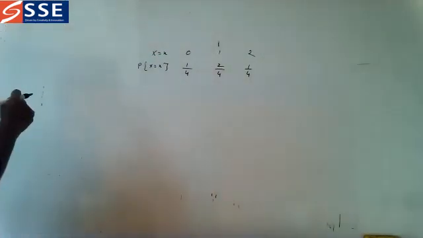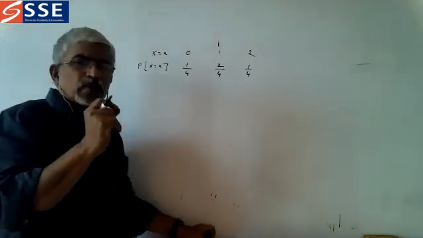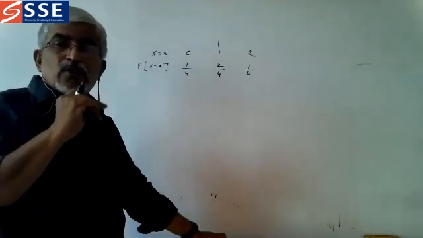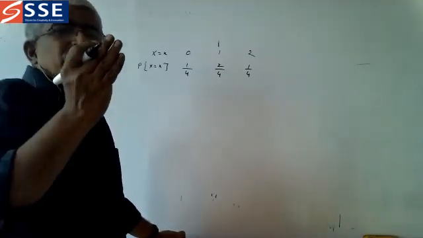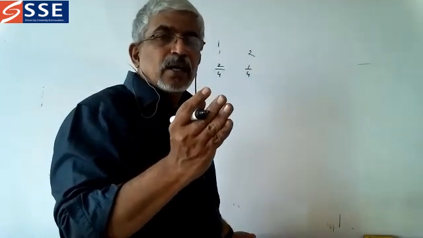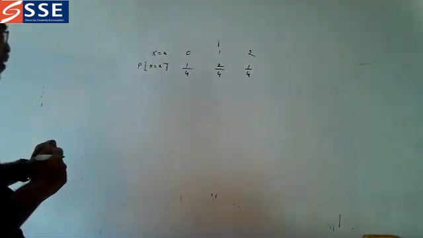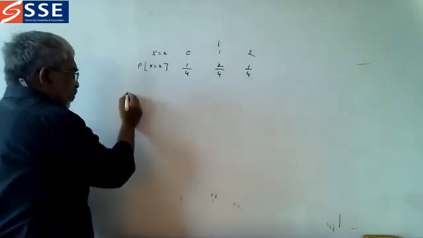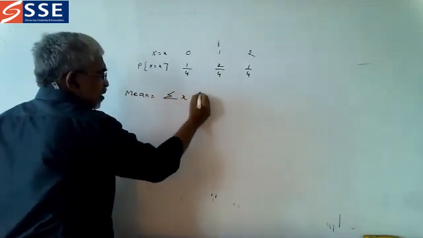Now here, what is the mean? Mean means average. Average of the probability is what? Mean we want to know, variance we want to know, or standard deviation we want to know. So we know that square of the standard deviation is variance, or root of variance is standard deviation. Now let us have this one. First of all, mean. How to find this? Mean is nothing but summation x P of x.